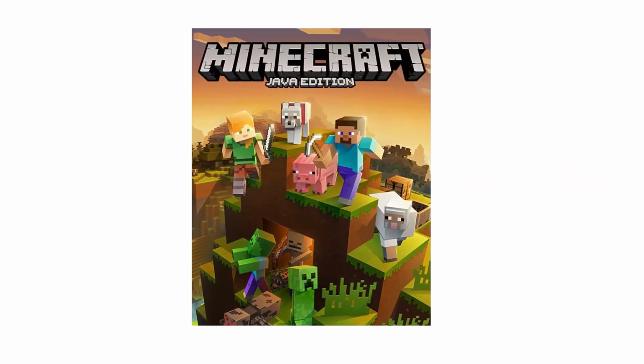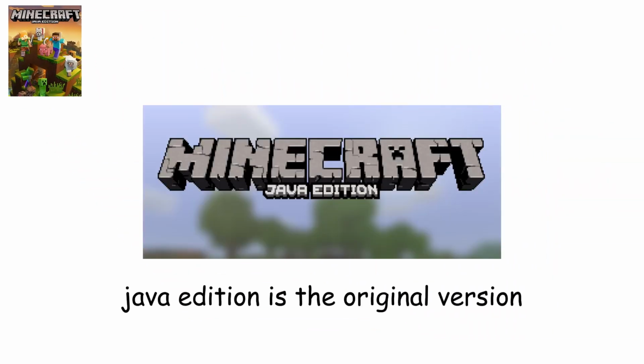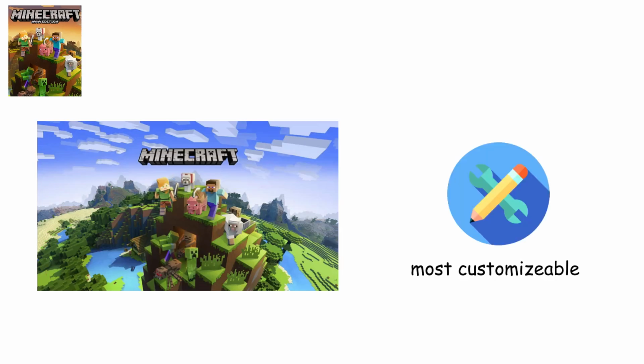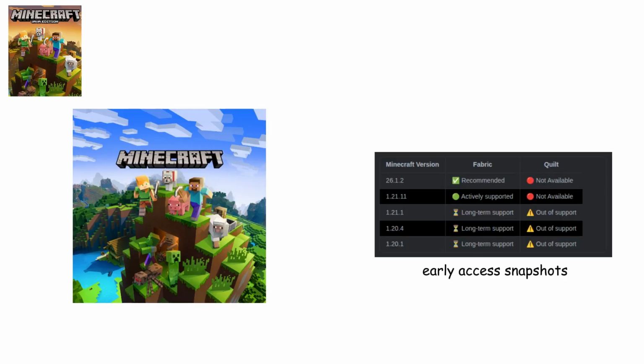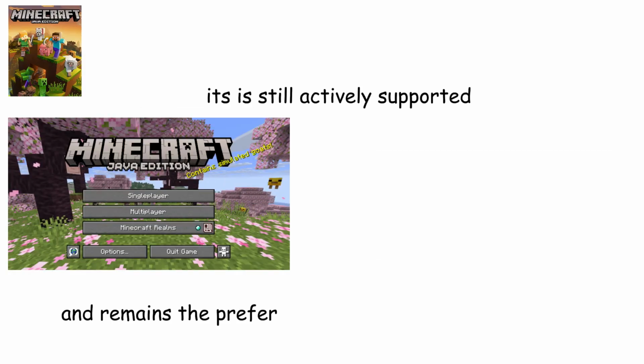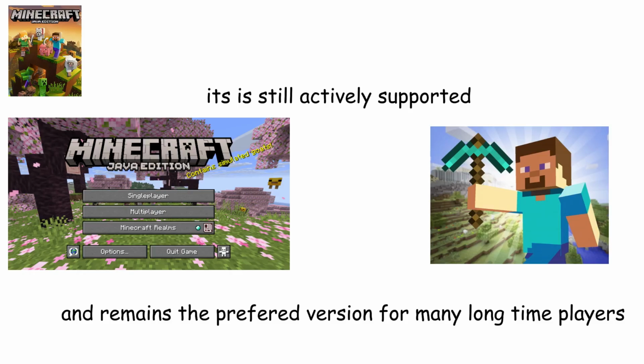Java Edition. Java Edition is the original version of Minecraft and remains the most customizable. Available on Windows, Mac, and Linux, it supports mods, custom servers, resource packs, and early access snapshots. It is still actively supported and remains the preferred version for many longtime players.